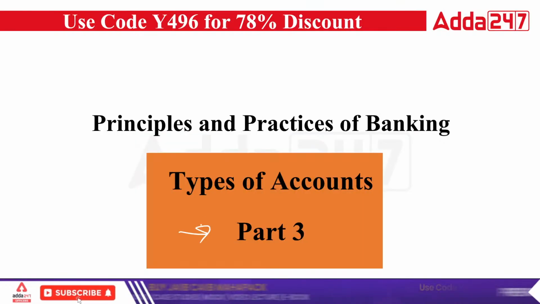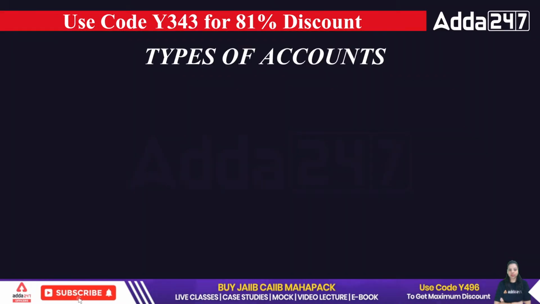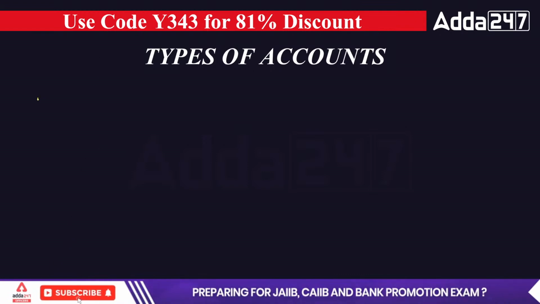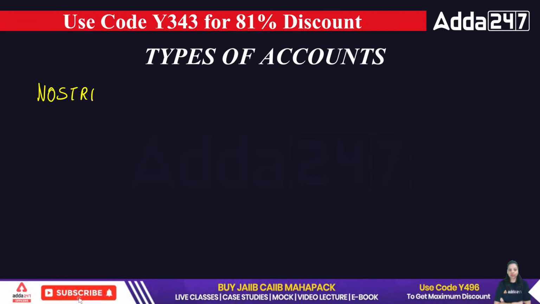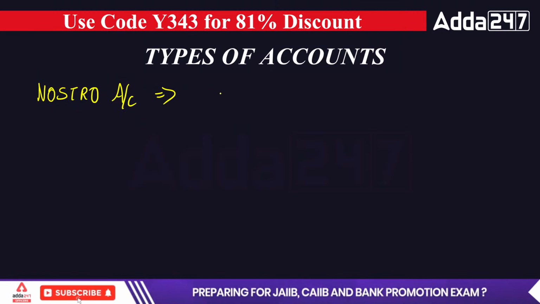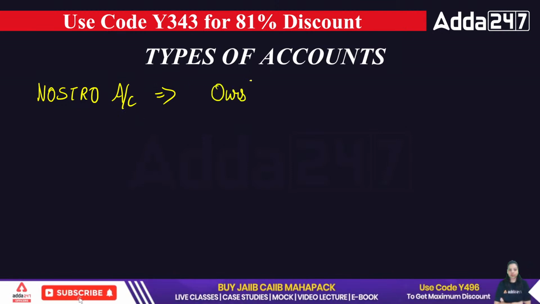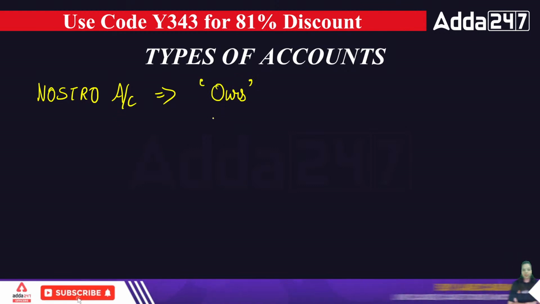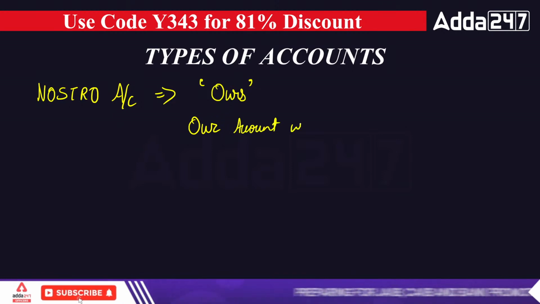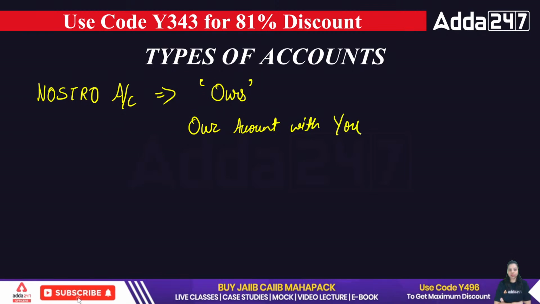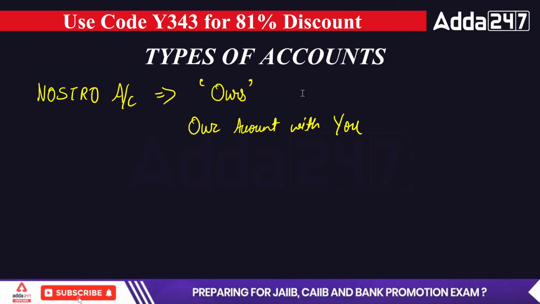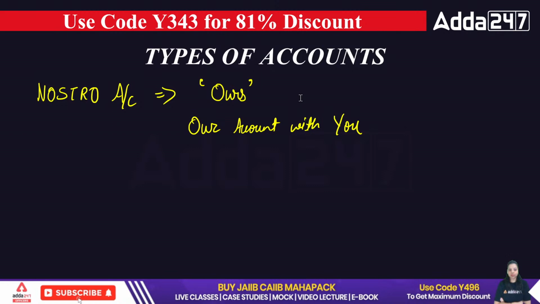This is our third part of the types of account, and the accounts we are going to discuss today are Nostro, Vostro, and Loro. First of all, let's talk about the Nostro. These are Italian words: Nostro, Vostro, and Loro. Nostro means ours. It means "our account with you" concept. It refers to an account that a domestic bank holds in a foreign currency, in a foreign bank, and in a foreign country.